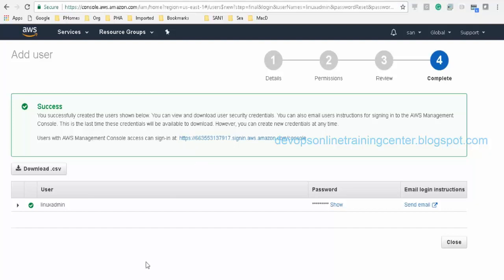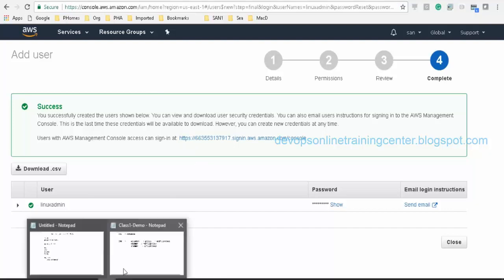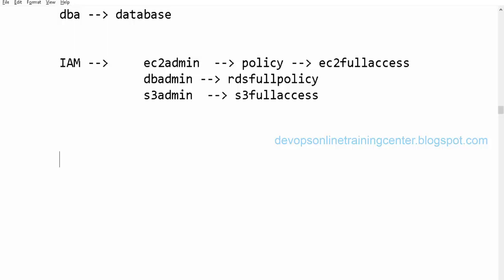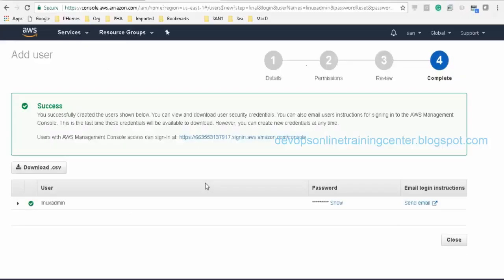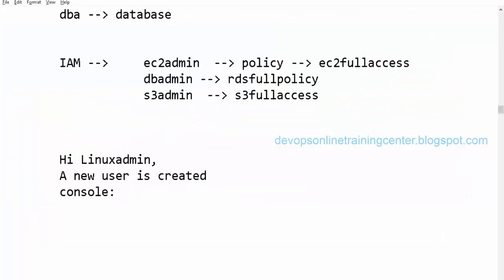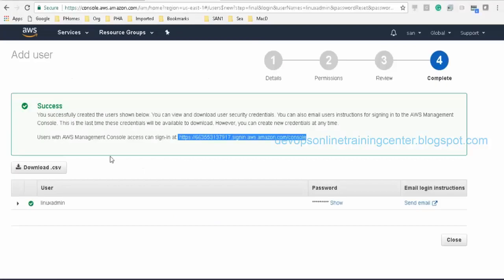As an architect, I need to give these details to my Linux admin, saying, hi Linux admin, a new user is created for you. You can log into this console. This is your console. Then I can give the console details.